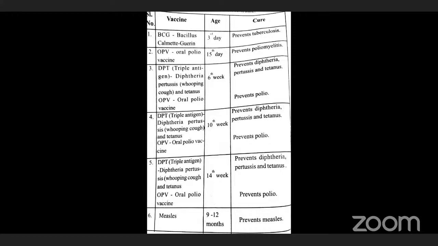So toxoids are a preparation of toxins inactivated by a chemical like formalin. They retain the antigenic potency, and thus like toxins can induce antitoxin formation. Clear? I again repeat, toxoids are a preparation of toxins. Toxins means a product of a microorganism. Here the microorganism is not directly involved. It is the product of the organism, for example amino acids, toxin, substance, or any other thing.